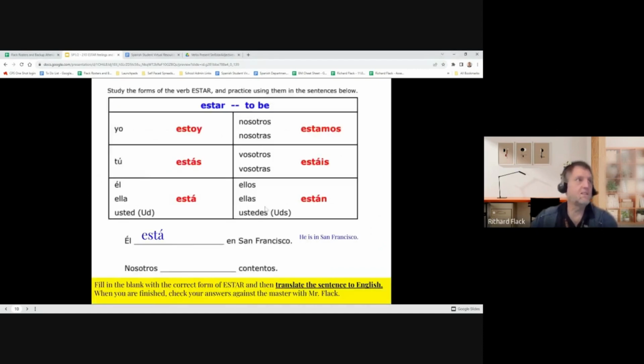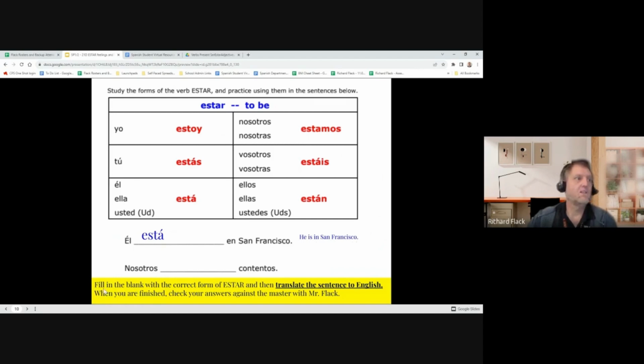Okay, now we're going to do some practice. So in your packet, not showing up here. There we go. All right, in your packet, you have this worksheet. Looks exactly like this. You are going to fill in the blank with the correct form of estar. You have the conjugation chart at the top to help you. And then you are going to translate the sentence. So, él está en San Francisco. He is in San Francisco.